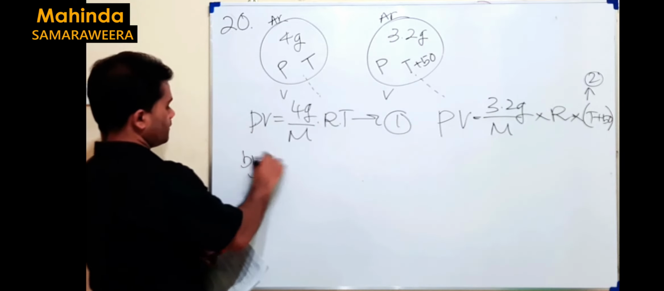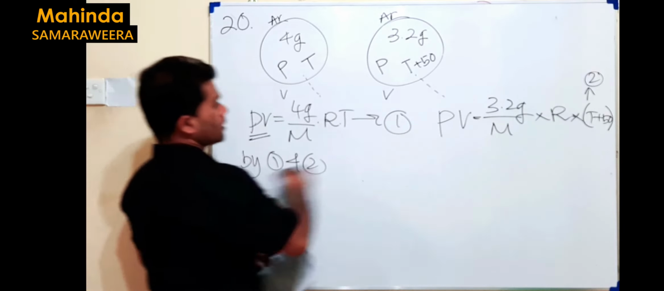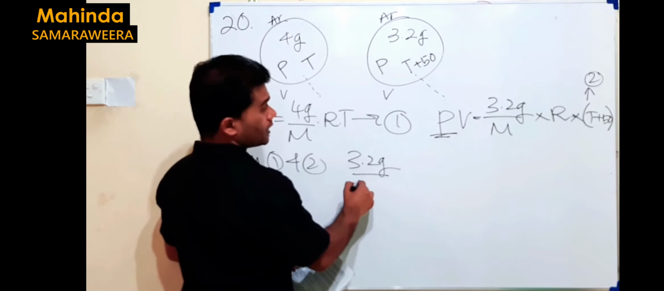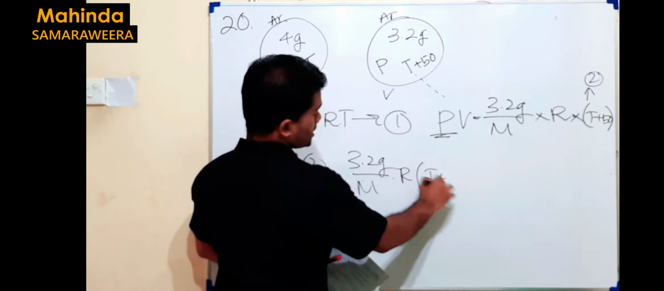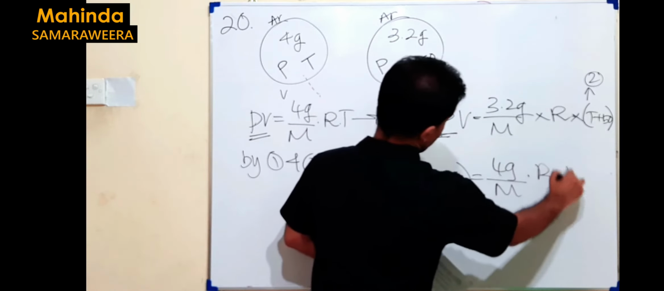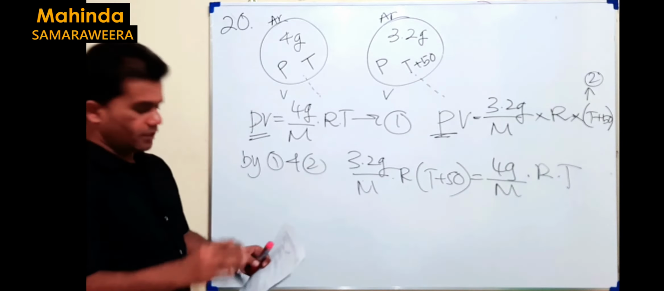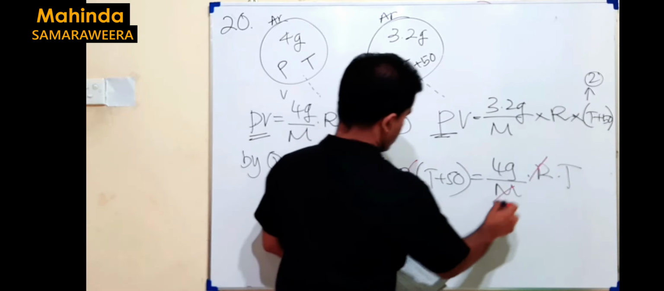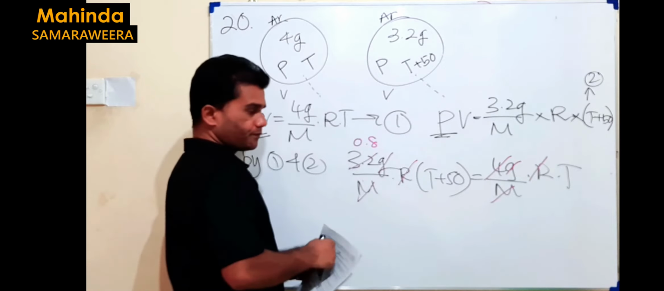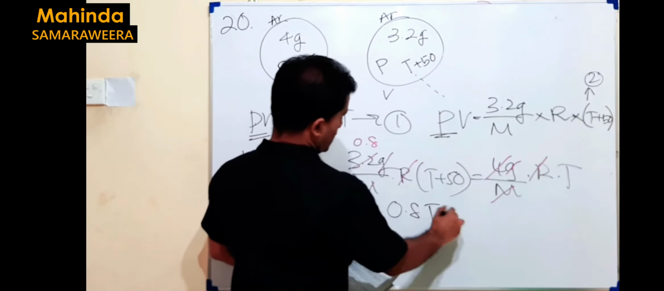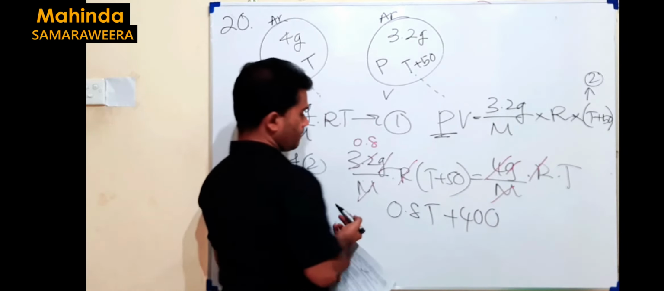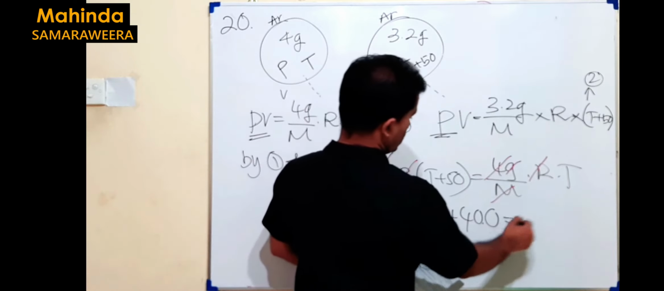Then from the first one and second one, you can say 3.2 gram divided by M R (T plus 50) is equal to 4 gram divided by M R T. Then you can see these are easily cancelled: R cancelled out, M cancelled out, gram cancelled out, 4 cancelled out. It's 0.8 here. You can get 0.8 T plus 40 equals T.